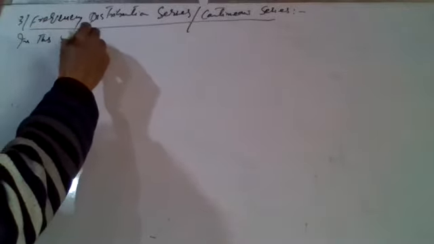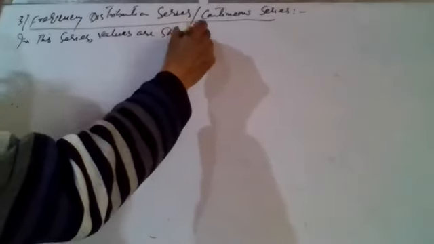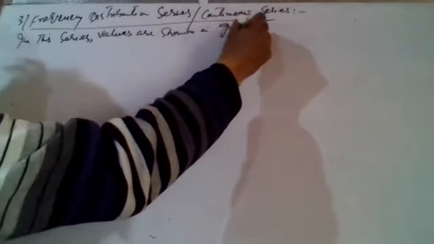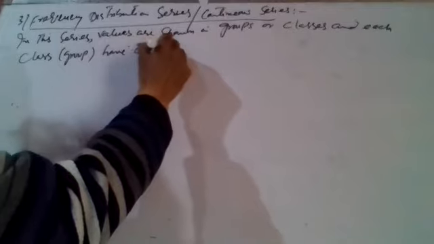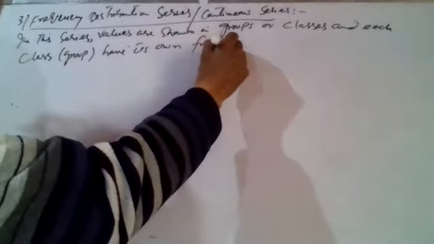So we can write down, in this type of series, the values are shown in groups or classes, and each class or group has its own frequency. हर एक क्लास के लिए एक frequency है.